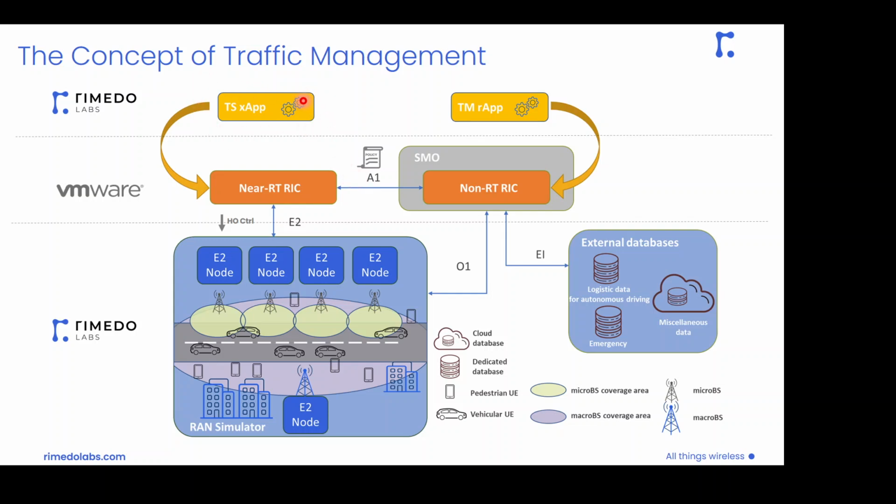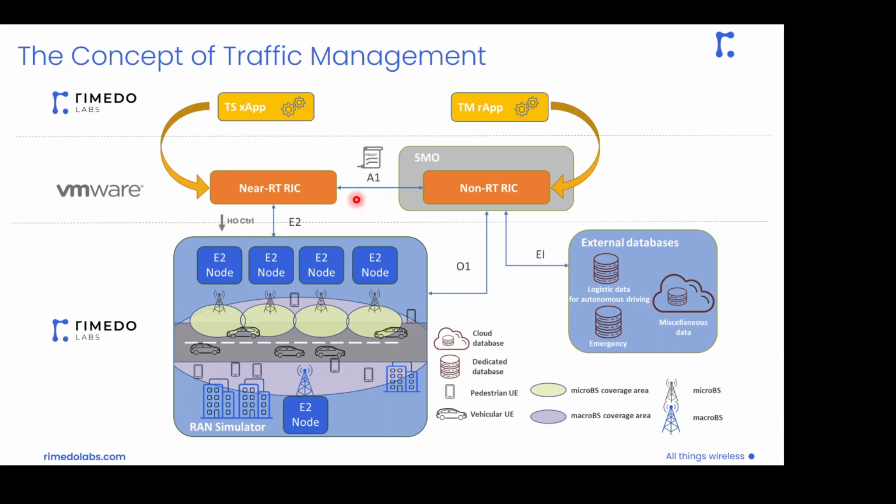The traffic steering xApp is responsible for issuing some instructions to the E2 nodes, so our base stations mainly, in the radio access network, which actually are in the form of handover control messages, and according to the specified policies provided from the traffic management rApp, it tries to enforce either service-based traffic steering or load balancing. So simply the traffic steering xApp via the handover control messages enforces the policies specified by the traffic management rApp.